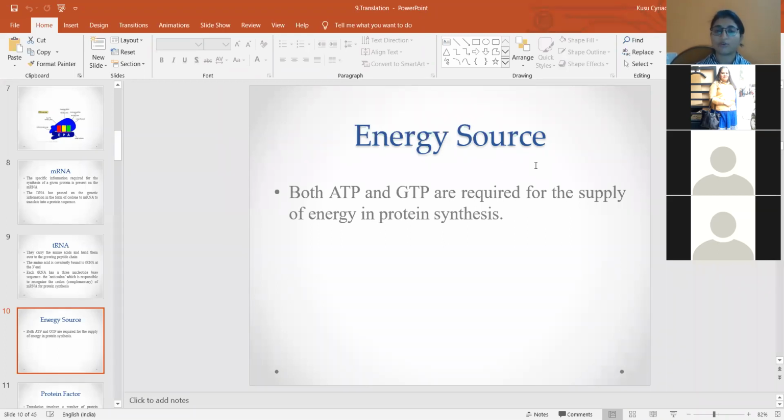For the activation of amino acids and the transfer of amino acids to the growing polypeptide chain, in all these different stages, a large amount of energy is required. So ATP and GTP are the energy molecules which supply the energy for protein synthesis.